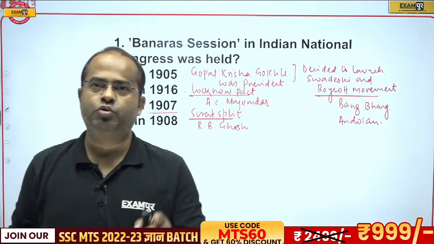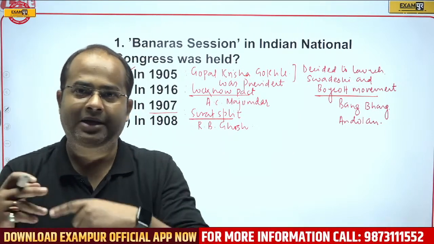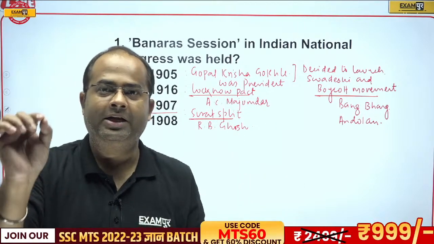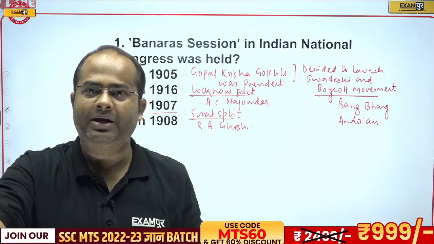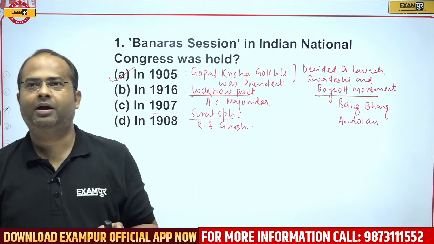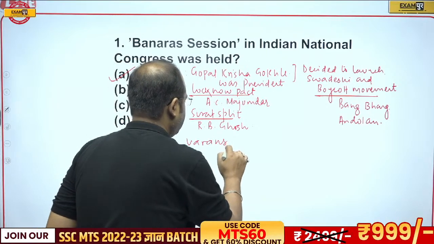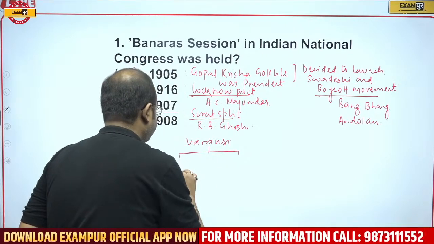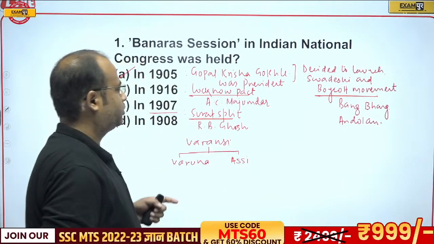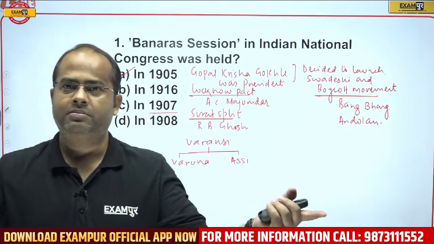I hope, my dear students, it is clear to all of you that the actual name is Varanasi, but the Prakrit translation is what we call Banaras. Varanasi is located on the confluence of the Varuna and Assi rivers, therefore combined it is called Varanasi. So Varanasi is on the confluence of Varuna plus Assi, and the Prakrit translation of Varanasi is Banaras.